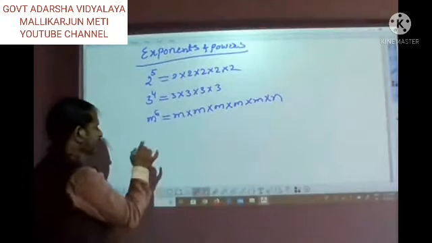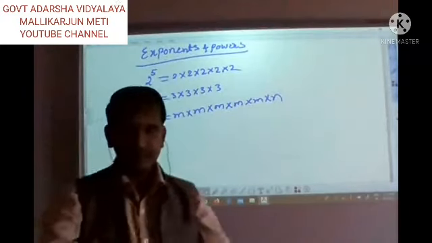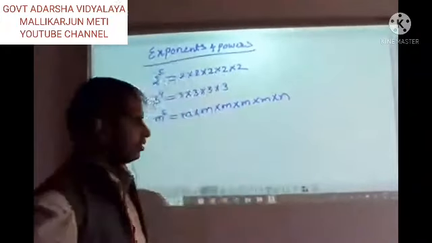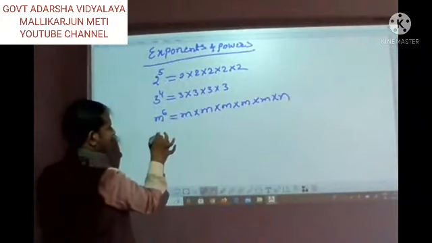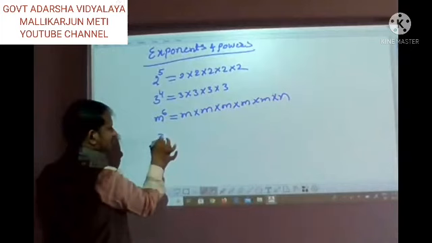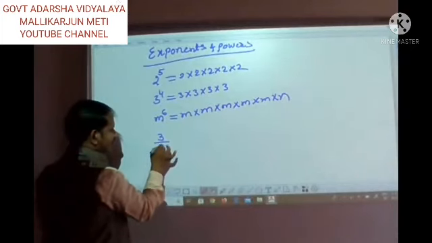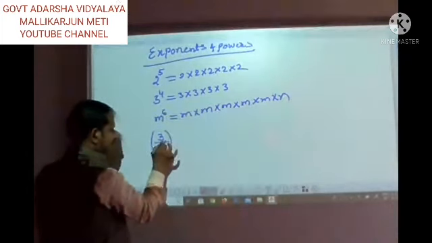The next point, what are we going to write? 3 divided by 5 raised to 8. This is also we have to write.